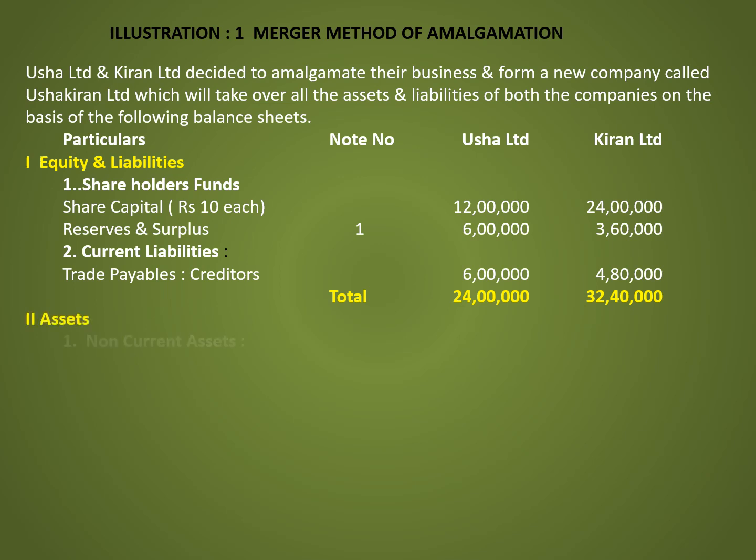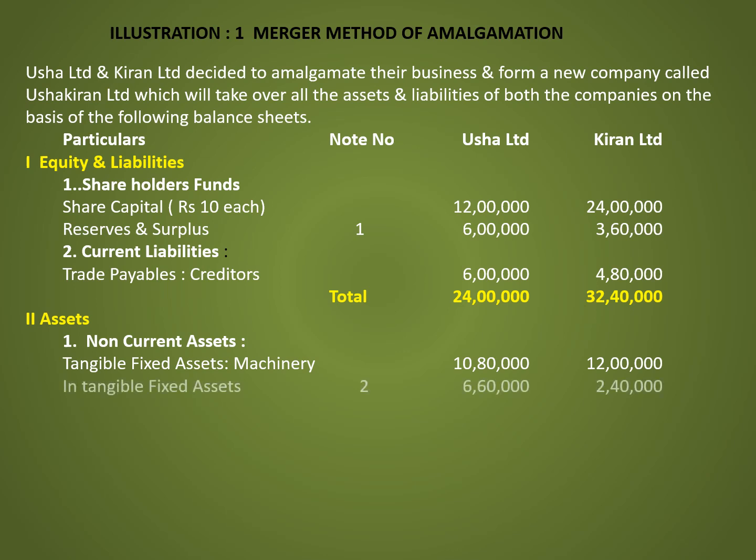Next is assets. In that non-current assets, tangible fixed assets, that is machinery, Usha Limited machinery is 10 lakh 80,000, Kiran is 12 lakh. Intangible fixed assets refer to note number 2, Usha Limited 6 lakh 60,000, Kiran Limited 2 lakh 40,000. Current assets, in that inventories, stock, Usha Limited 4 lakh 20,000, Kiran Limited 9,60,000.